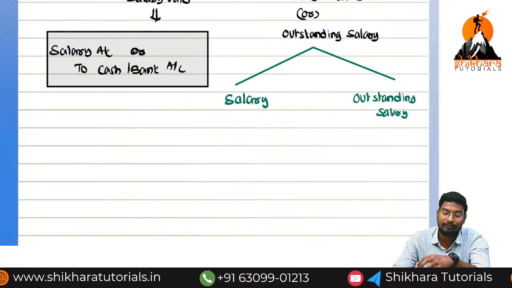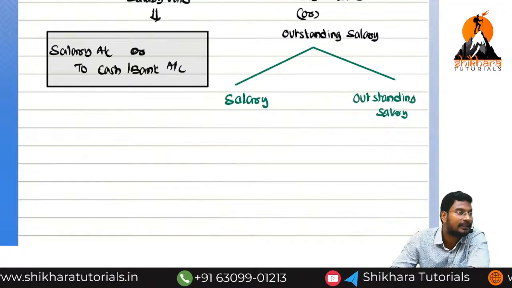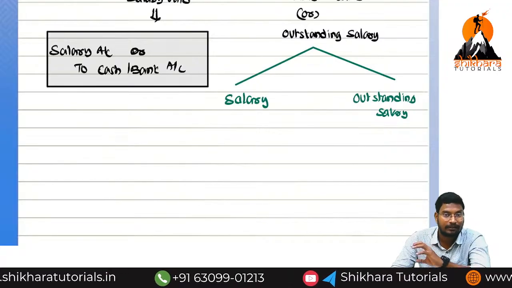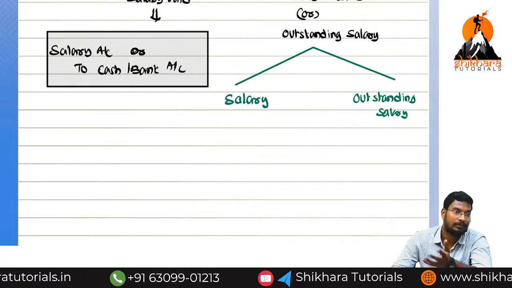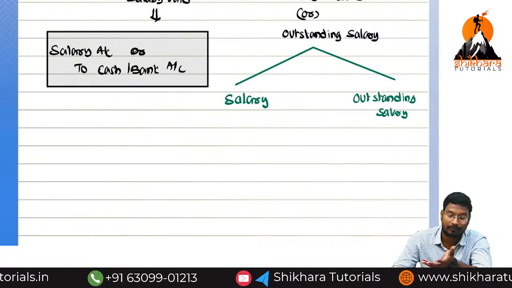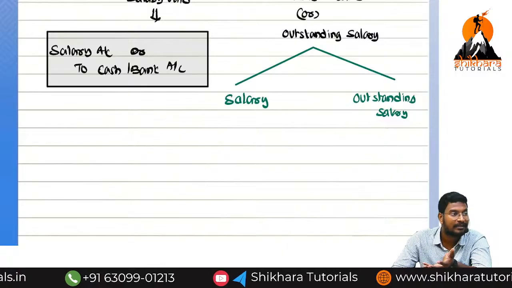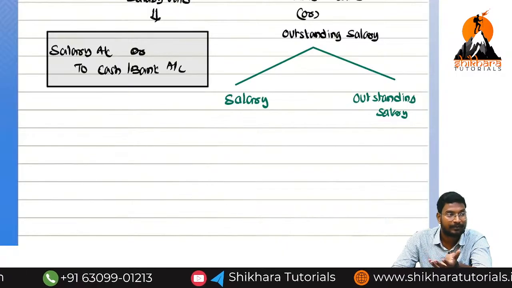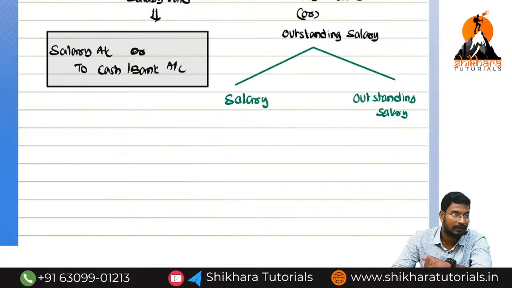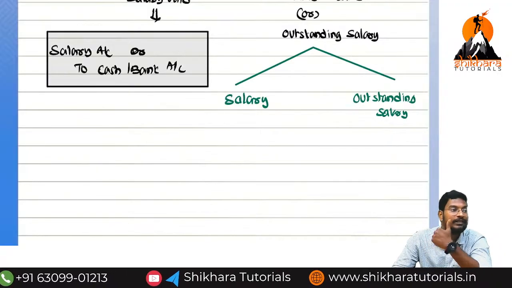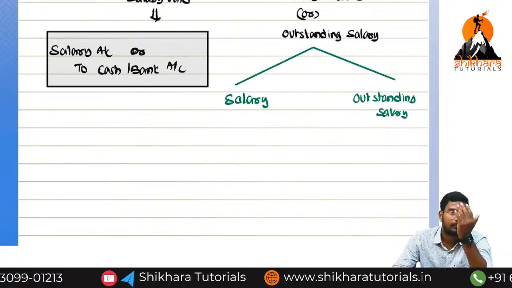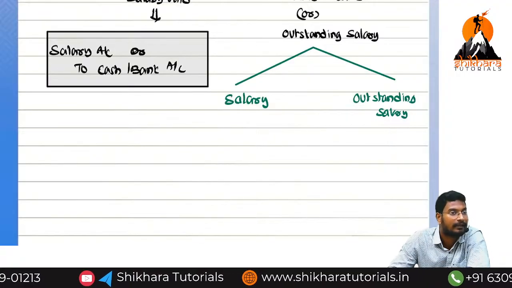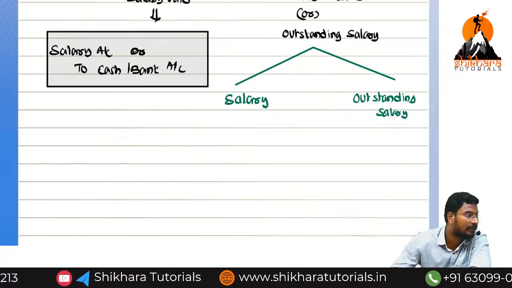What is the new name we are adding? Outstanding salary. So here, instead of employees, we are using the outstanding salaries account. So representative personal account: outstanding salary is represented by whom? Represented by the employees. Instead of owner, we are using the capital. Instead of owner, we are using the drawings. Those capital and drawings are also called representative personal accounts.